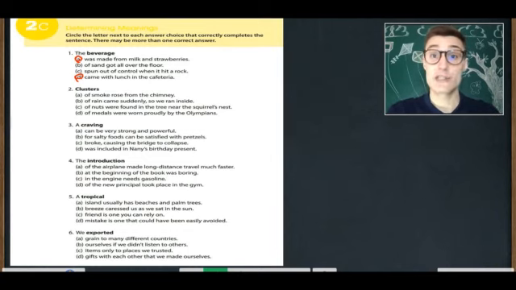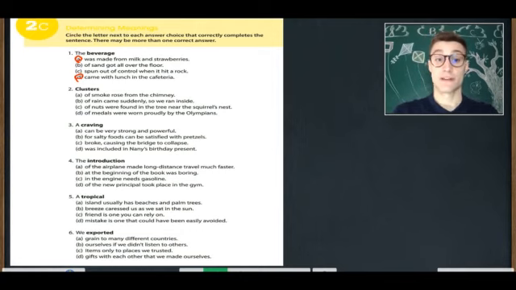2. Clusters. A. Of smoke rose from the chimney. Clusters B. Of rain came suddenly, so we ran inside. Clusters C. Of nuts were found in the tree near the squirrel's nest. Clusters D. Of medals were worn proudly by the Olympians.